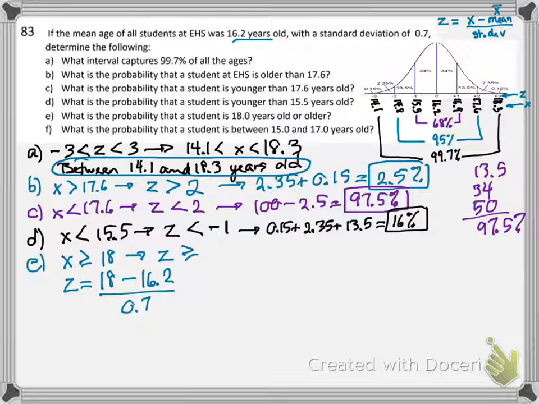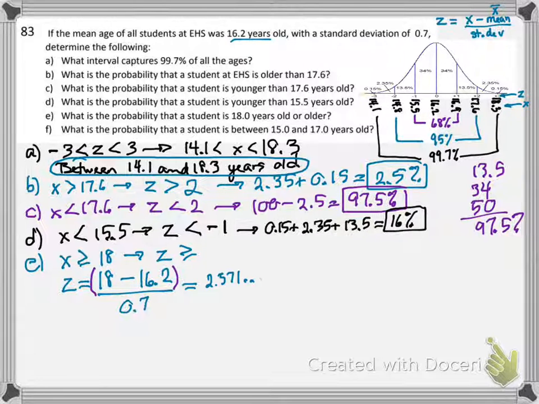And unless your calculator will show it exactly like that on your screen, you're going to need to throw some parentheses around here so your calculator knows that it needs to do that subtraction before it does the division. All right, 2.571. Our table only takes us 2 places past the decimal. So I'm writing here 2.57. And let's go look at our table for a minute.